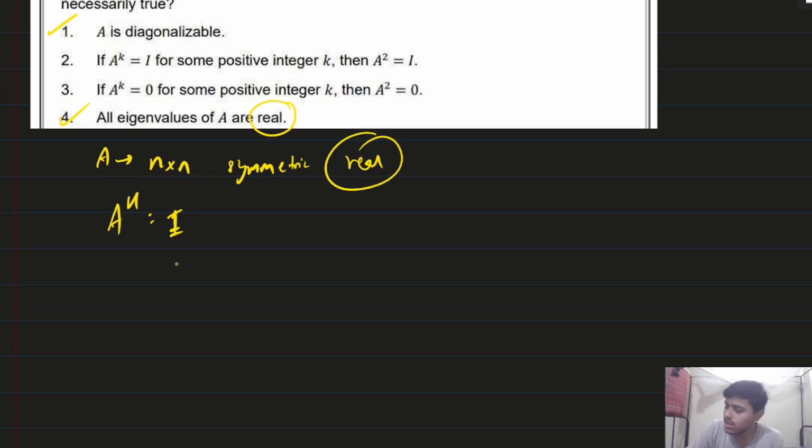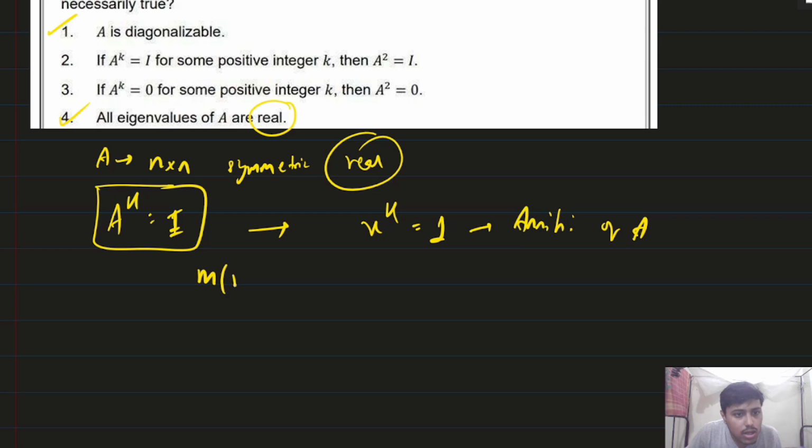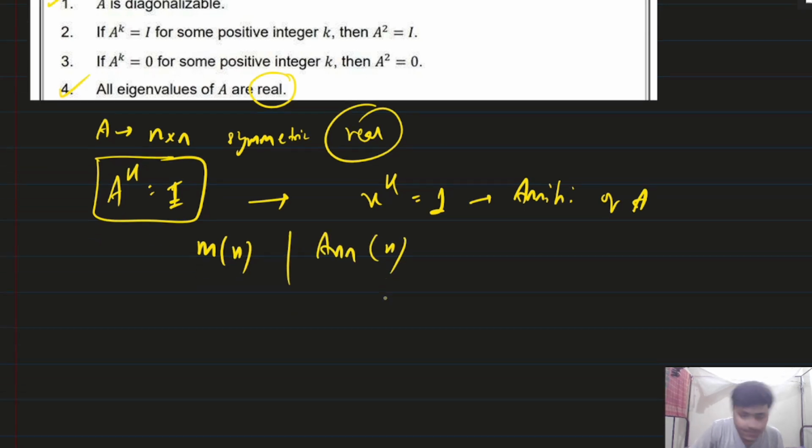See, if a matrix is given and it is given in the question that it satisfies some property, then you think of it as an annihilating polynomial, because it will be x to the power k equals 1. Every matrix satisfies its annihilating polynomial. So this is the annihilating polynomial of A. Now we know that the minimal polynomial divides the annihilating polynomial, right?